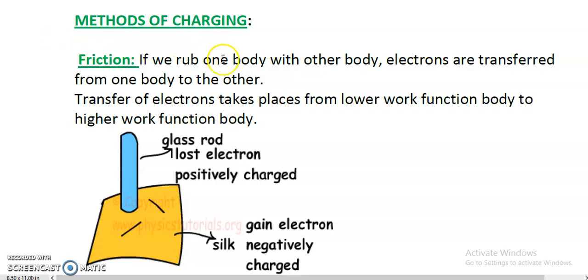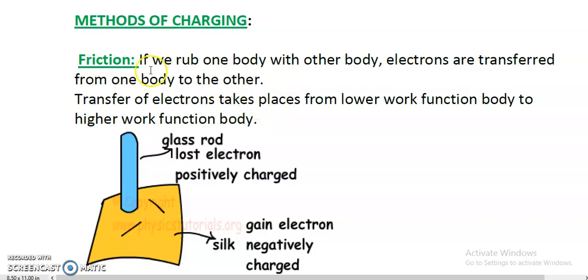Okay, we are going to proceed with the first one, charging by friction. What is written? If we rub one body with another body, electrons are transferred from one body to the other. Transfer of electrons takes place from lower work function body to higher work function body. We have already studied in the last video lecture, the body which loses electrons becomes positively charged, and the body which gains electrons becomes negatively charged. Clear?